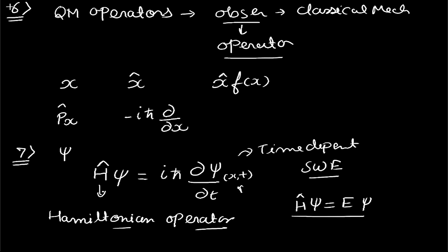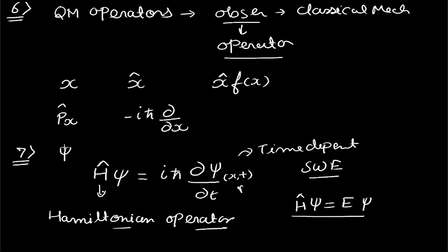Then the sixth postulate says that the operators in quantum mechanics are the observables taken from classical mechanics, and these observables from classical mechanics are converted into operators. For example, position we could write as x cap, and it is simply multiplication with x into f(x), and p cap x is the linear momentum. It is given by this particular term.